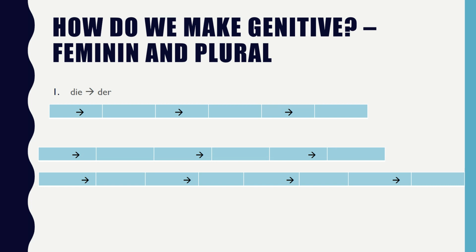For feminine and plural, the "the" is always die in the nominative case. Die becomes der. We also have other articles like meine, eine, and keine. So die becomes der, meine becomes meiner, eine becomes einer, and keine becomes keiner. The second rule for feminine and plural nouns is nothing, that's it.